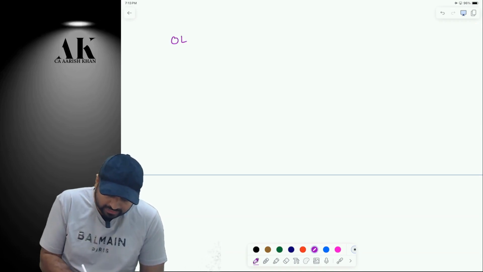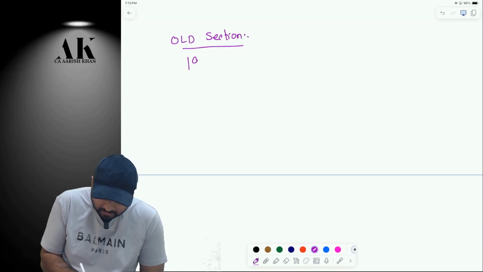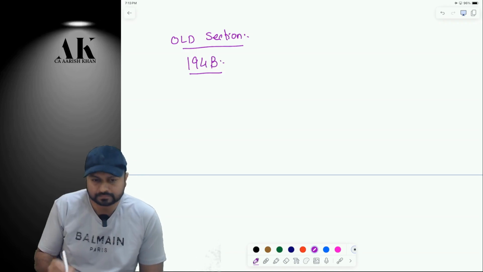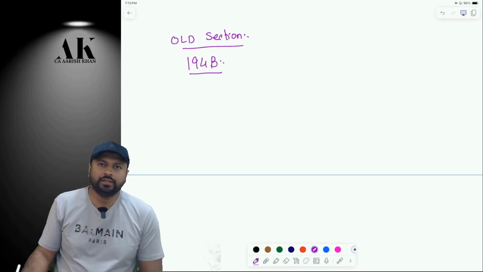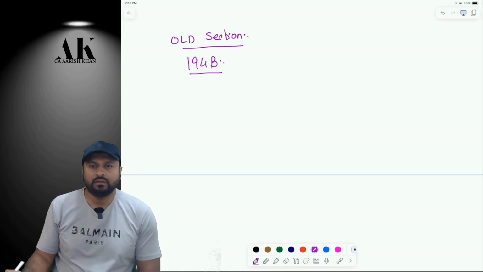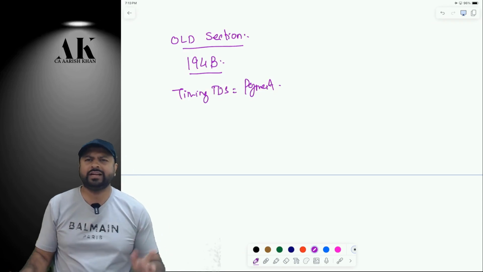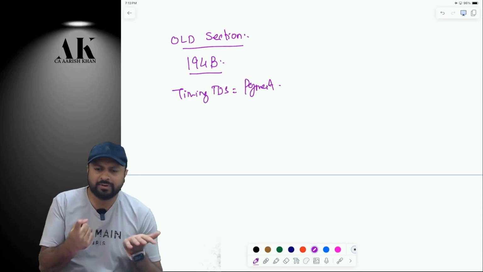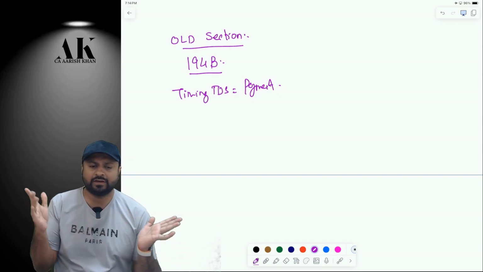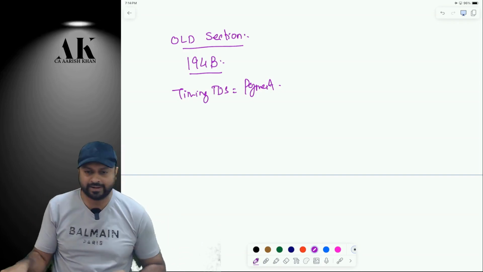In the old section, what used to happen? Old section means 194B. In the old section, the timing of TDS was payment. We all know that TDS is deducted generally on credit or payment, whichever is earlier, or in some exceptional cases on what basis? On payment basis, correct?